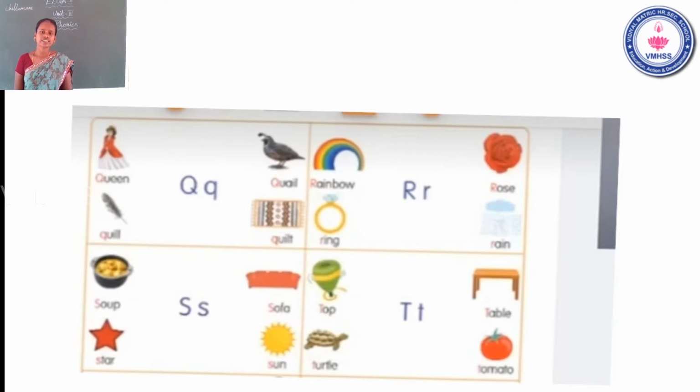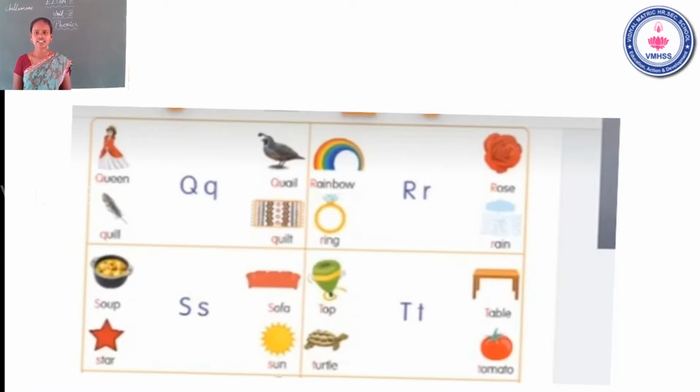See the next letter. The next letter is S. The name of the letter S. The sound of the letter S. Soup. Star. Sofa. Sun. The name of the letter S. The sound of the letter S. Is that clear? Now go to the next letter.